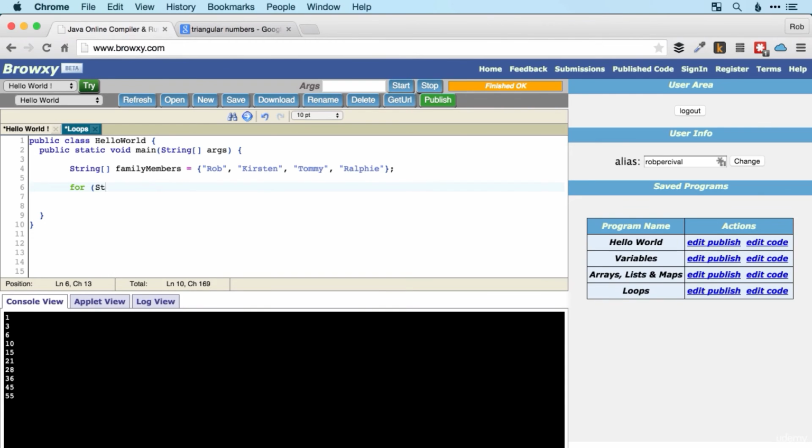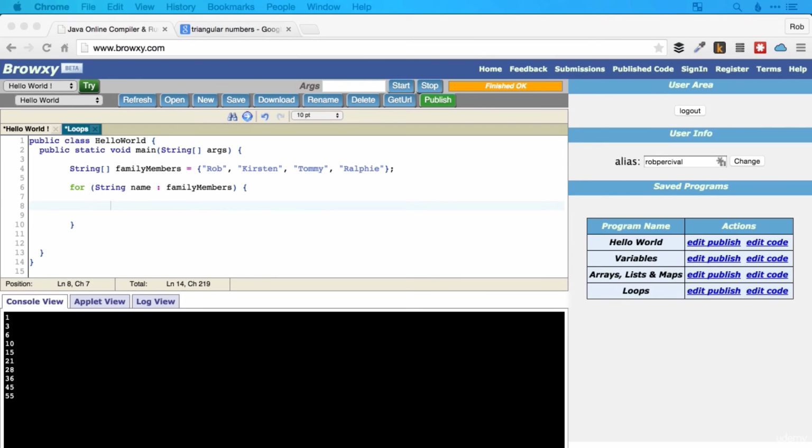So that's going to be a string, and I'll call it name, and we're going to get it from the array family members. So that's a new kind of construct that we haven't seen before, and it's quite specific to this particular setup. So for, and then we create our variable name, which is a string, and we're going to get that from the family members array by looping through it. And then we can access the variable name in the middle of the loop, just in the usual way.